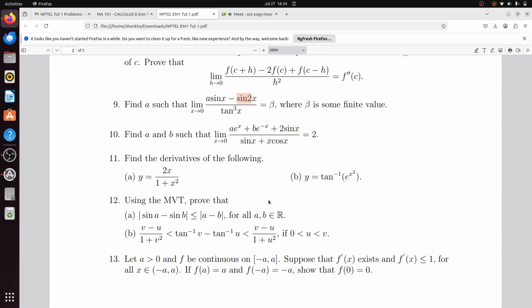Yes, sir. The answer is 2 and minus 2. We have to solve. Okay, just solve and tell me the answer. A equals to 1, B equals to minus 1. Everybody, a equal to 1, b equal to minus 1.